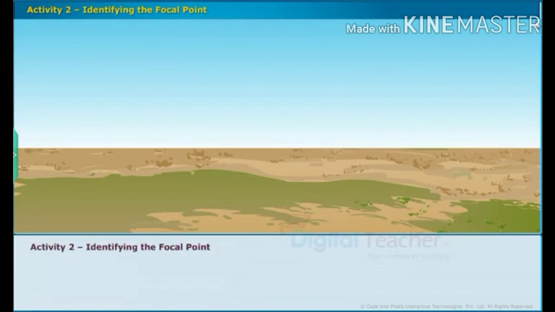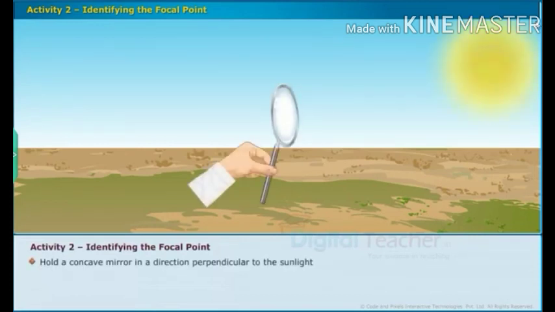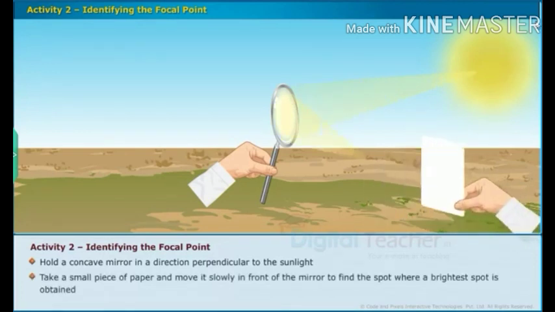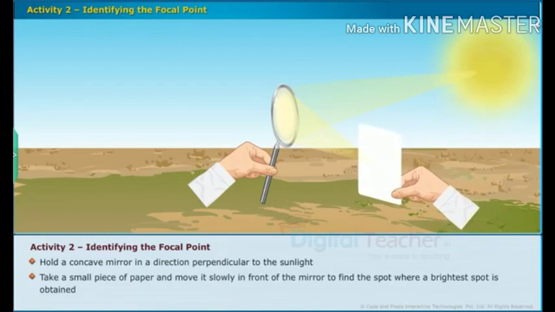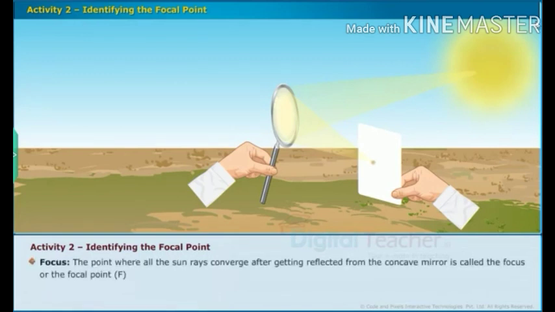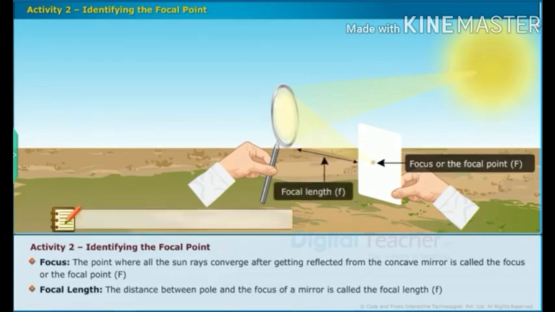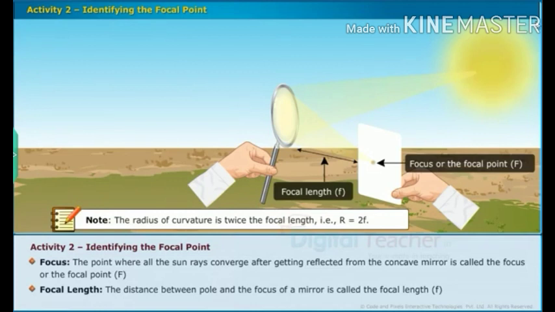Find the focal point. Hold a concave mirror in a direction perpendicular to the sunlight. Take a small piece of paper and move it slowly in front of the mirror to find the spot where the brightest spot is obtained. Focus. The point where all the sun rays converge after getting reflected from the concave mirror is called the focus or the focal point F. Focal length. The distance between the pole and the focus of a mirror is called the focal length F. Note: the radius of curvature is twice the focal length, that is R equals 2F.